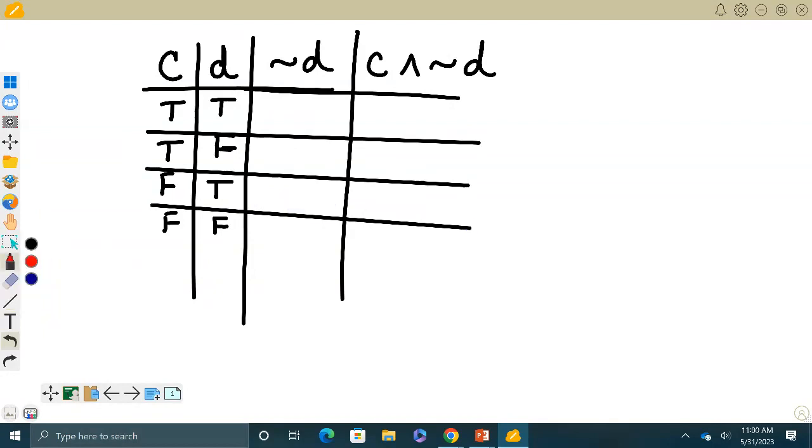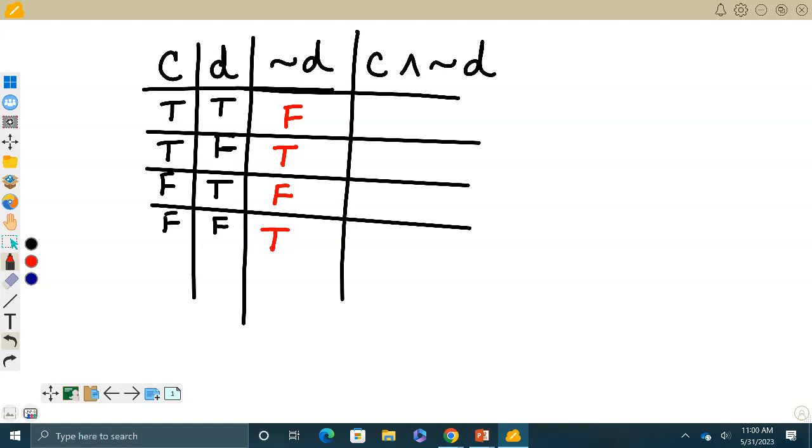All right, let's do this so we make sure we count on the right page. All right, so we have squiggly line D. I'm not gonna copy any of these answers because we don't know which one is right. So if we want to negate D, what would we have in this third column? Well, it would be the opposite of the D column. Can y'all see that? So the opposite of this D would be false. This would be true. This would be false. And this would be true.